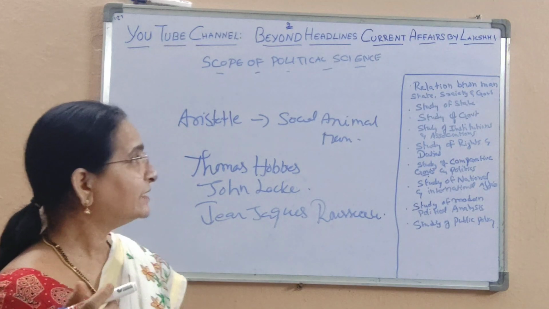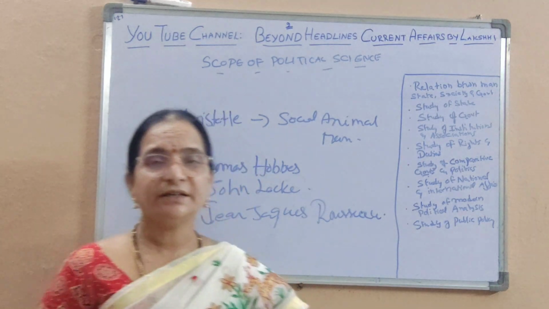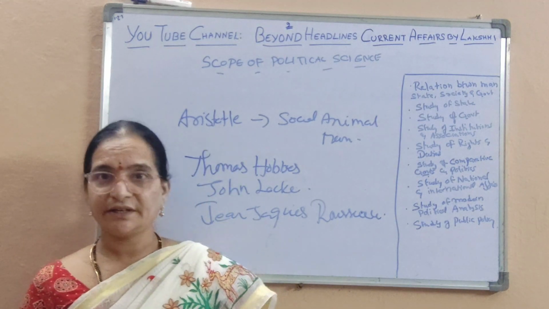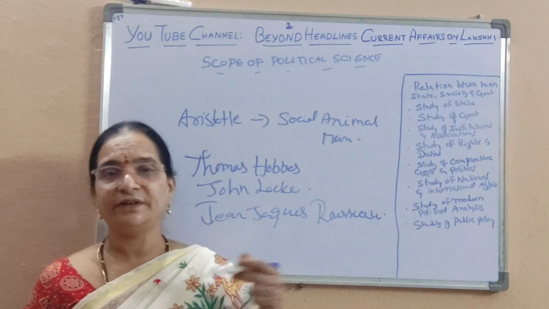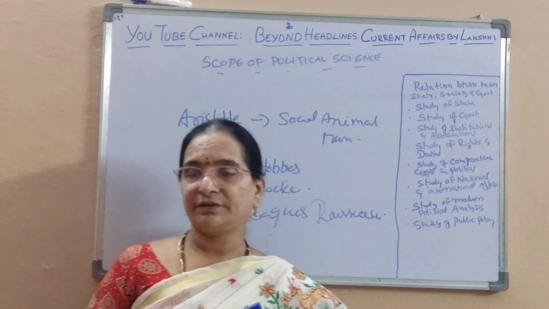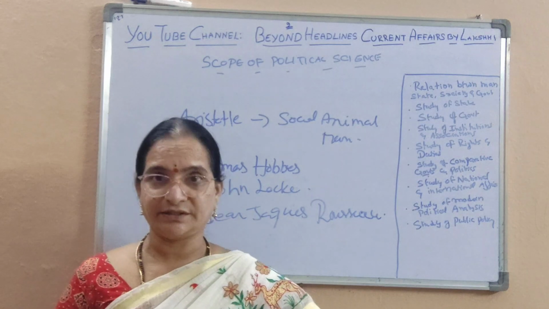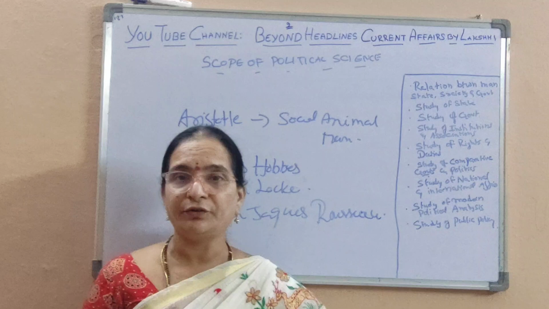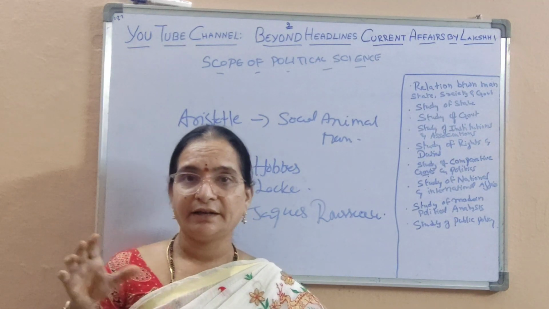And next is the study of institutions and associations. In the state, there are so many other institutions and associations apart from the government. So political science studies these various institutions and associations: what their roles, their structures and their functions are, what their limitations are, and what kind of control the state has on these associations and institutions.